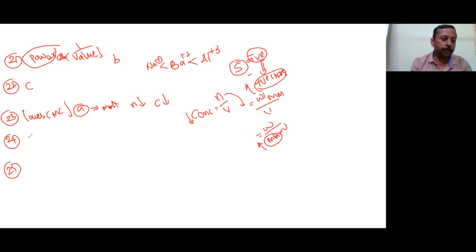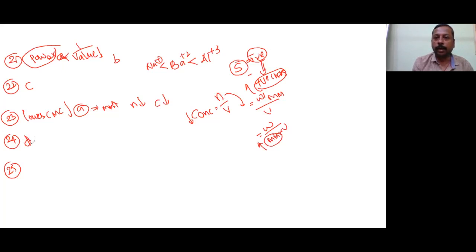Okay. Next, coming to the 24th question. Question number 24. Okay. In the 24th question, lyophilic sols are irreversible, prepared from inorganic compounds, self-stabilizing. What is the answer? Lyophilic. Already attraction is there.